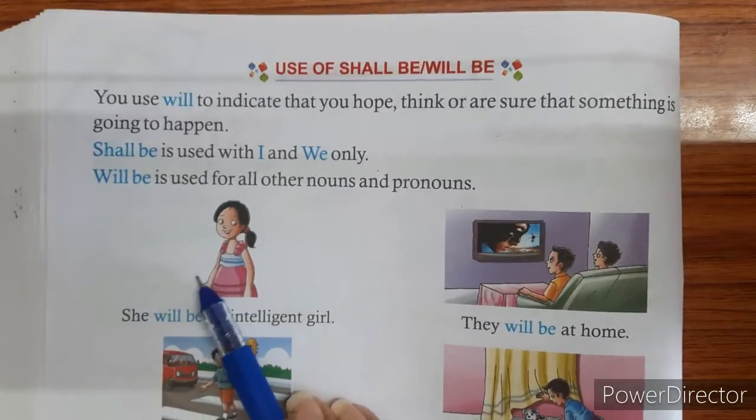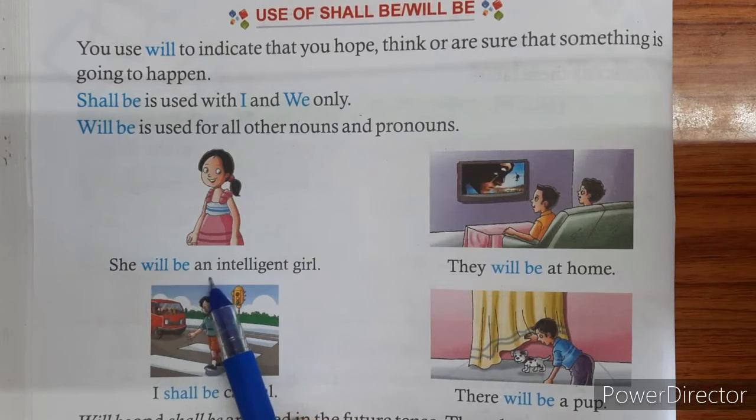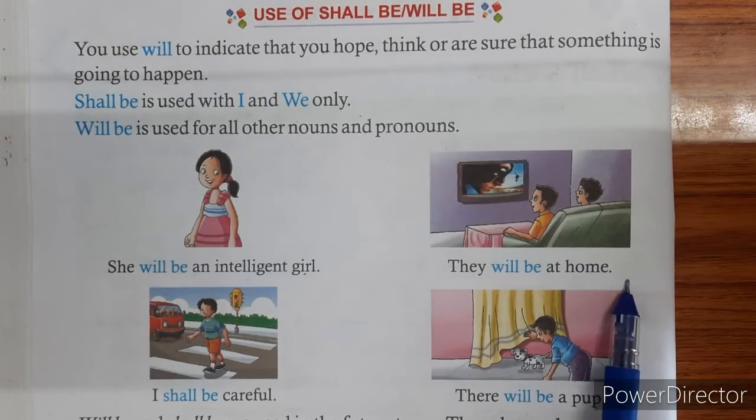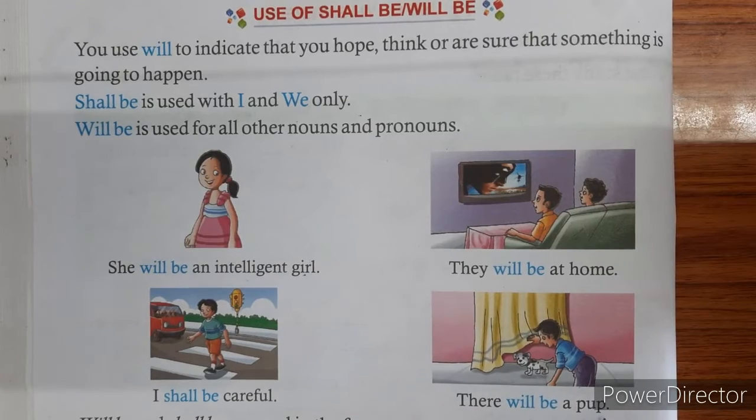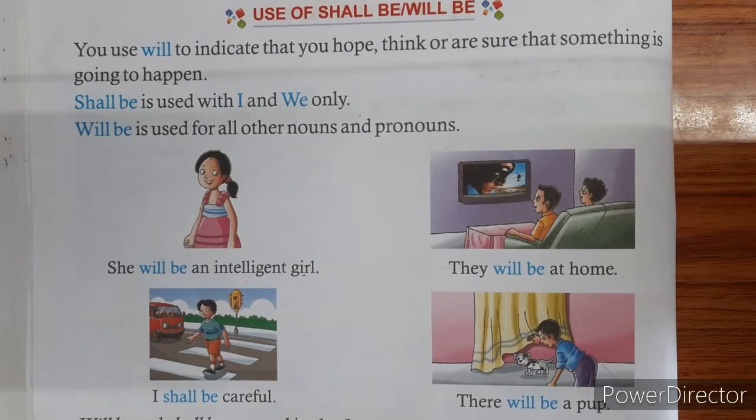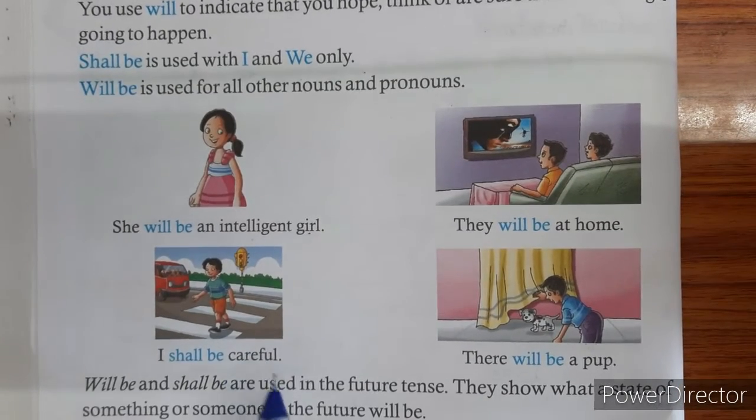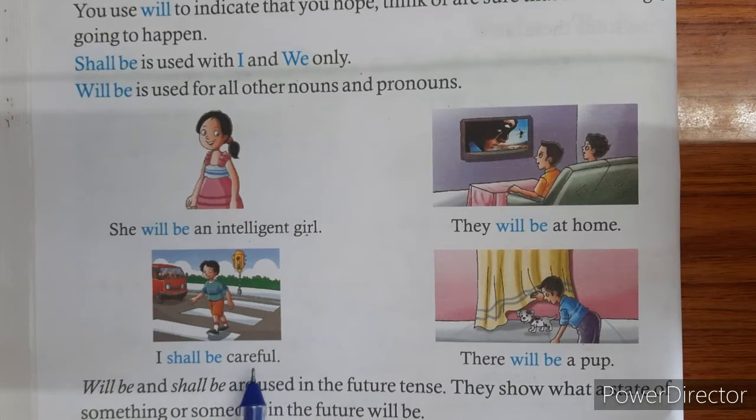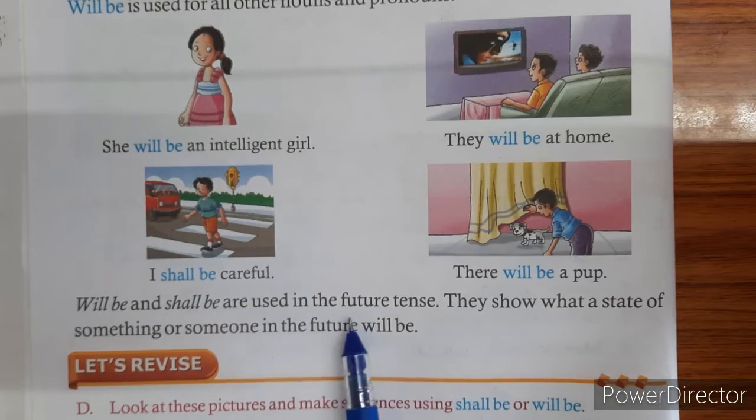So let's look at these pictures to understand in a better way. First picture is of a girl. She will be an intelligent girl. They will be at home. I shall be careful. There will be a pup. So students, we use will to indicate that we are hopeful, or whenever we think we are sure about something or that something is surely going to happen, that is when we use the verb to be will in the sentence. Will be and shall be are used in the future tense.